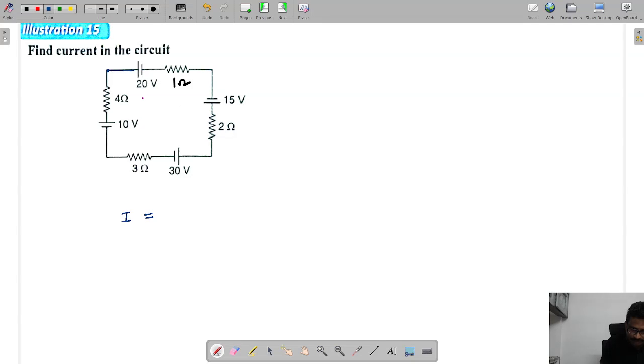While moving here, this is positive, so this is plus 20. Only consider the net potential by I.